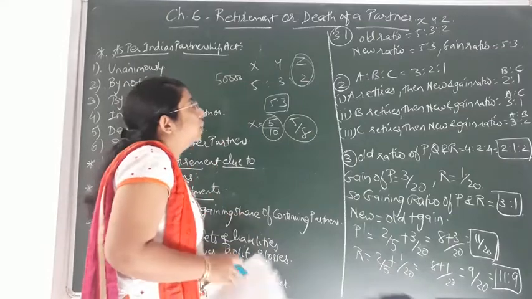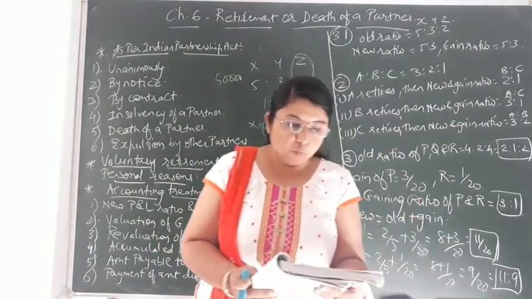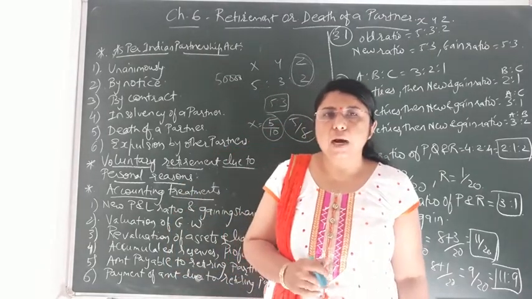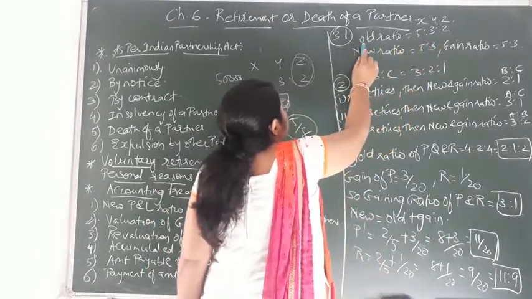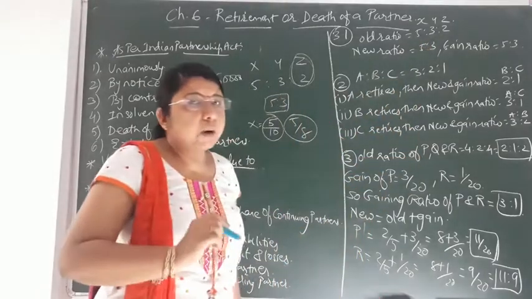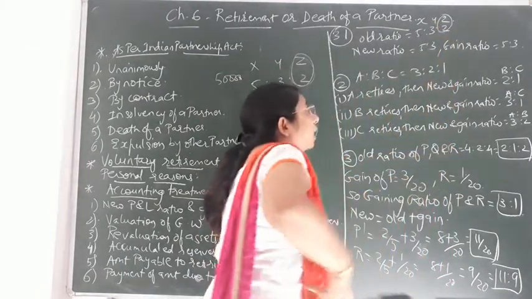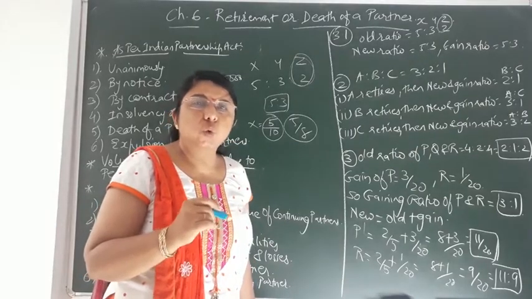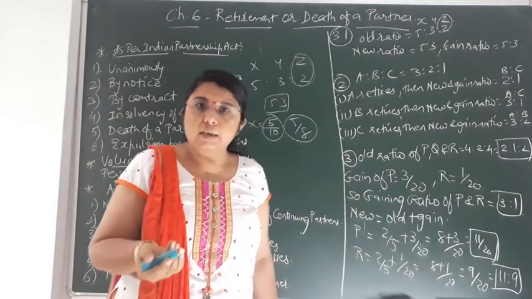The first question, 3.1, let us read the question. X, Y and Z are partners sharing profit and loss in the ratio of 5:3:2. In that, Z retires. There are three partners X, Y and Z. You can see on the question I have written the old ratio, that is 5:3:2. Now when any partner retires, over here Z retires, then the remaining share of the two partners would be 5:3 after deducting the share of the retiring partner. No other data is given to you.